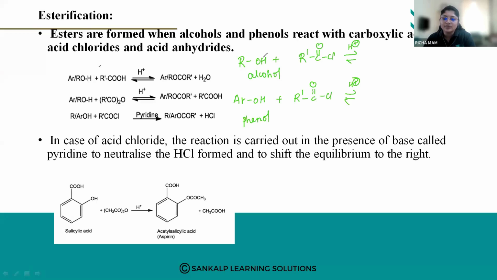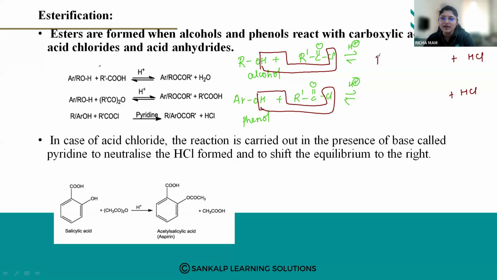See here. What is given out? HCl, right? Plus HCl. So write the remaining: RO C double bond O R dash, ArO C double bond O R dash. Again ester, right? So like this the esters are formed. So with acid chloride, this is the reaction. Now next is with acid anhydrides.